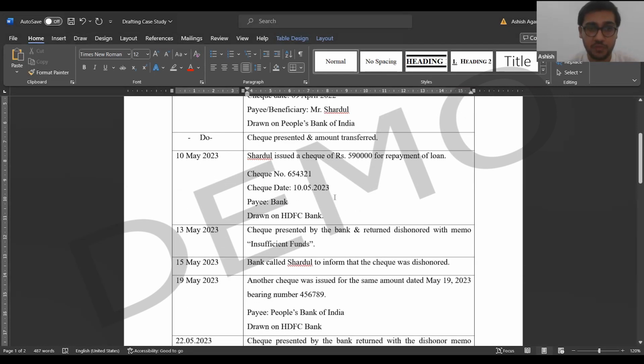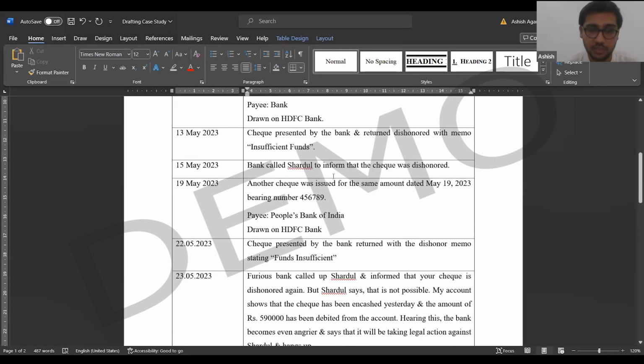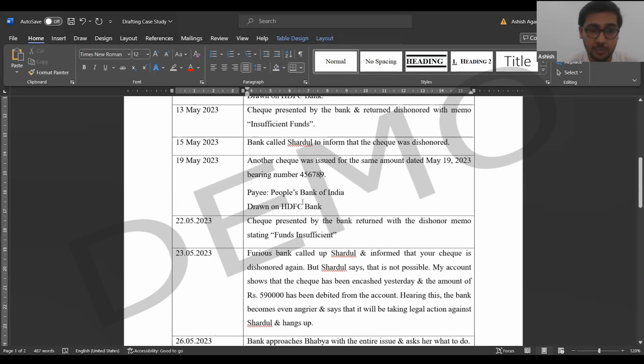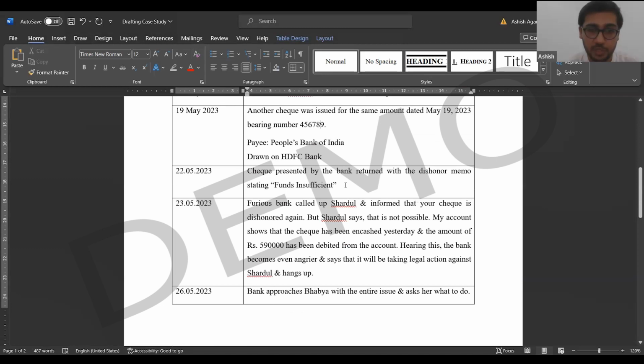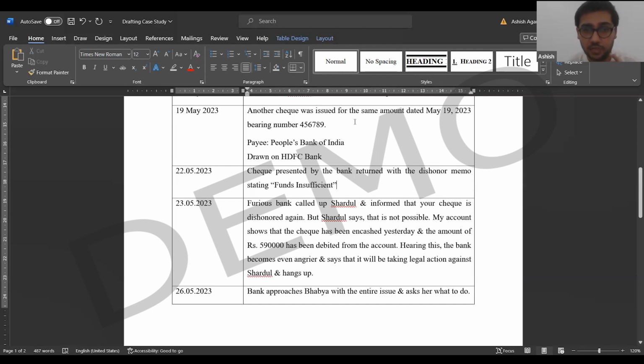If you have received 5 checks, only the last check will be considered. Our last check was issued on May 19th, and after the presentation, your information was received on 22nd May. So from 22nd May, it will be counted. It is within 30 days, so our notice is valid. Clear?